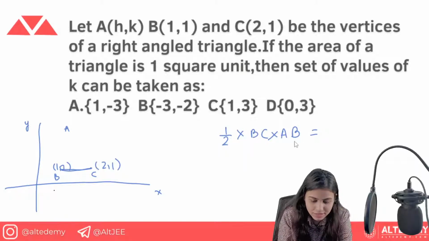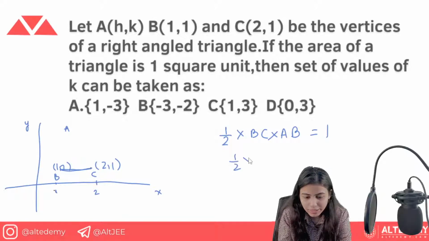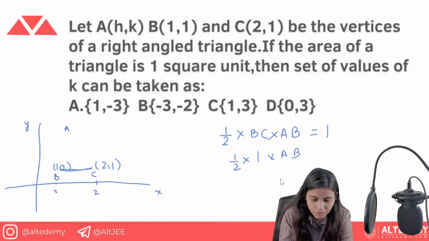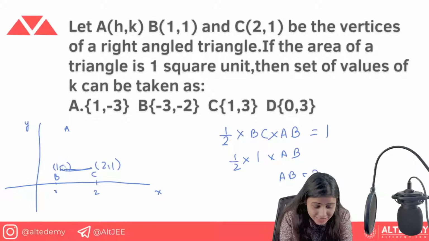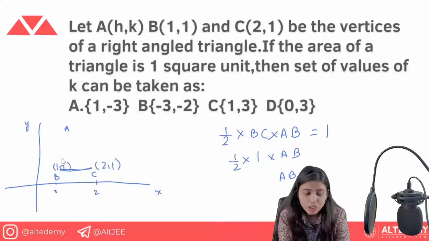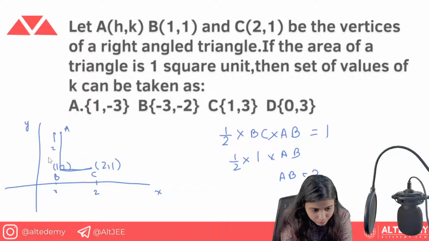So now you can get it as 1, and you know the length of BC is obviously 1 here. You can see it in the diagram as well, because here it is 0.1, here it is 0.2, so the distance becomes 1 here. Okay, so 1 by 2 into 1 into AB. Now we get AB value as 2 here. Okay, now AB we got 2. So you got that the distance is 2 here. Now how is it possible? This is the distance, that is AB, so this is the distance that is given as 2.